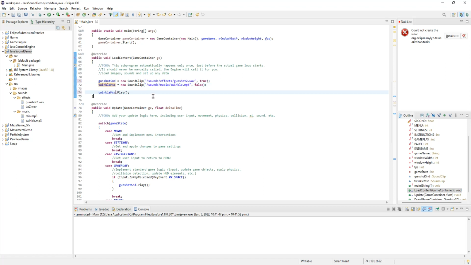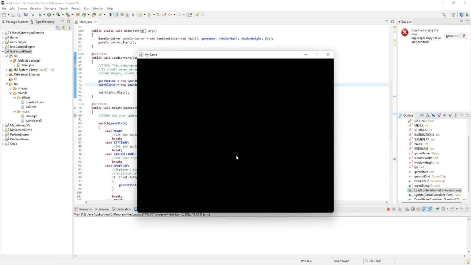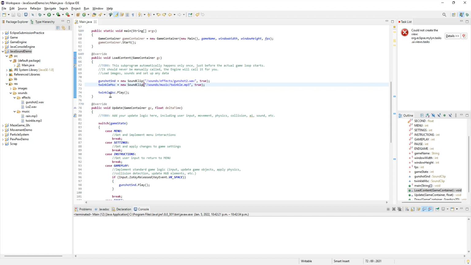Okay, I tracked down what the issue is. For some reason, if we have this set to false, it won't let us play it immediately in loadContent. So if we have it set to non-interruptible, it won't let us do this in loadContent. If I set this to true, it will play. It just takes a second to load. And I think that's the issue. It's trying to play it before it's loaded. So it's just not working out. If I had this as the gunshot sound, it would work fine because the gunshot is instantaneously loaded, since it's both small and non-compressed.